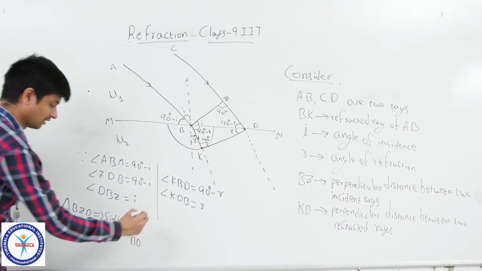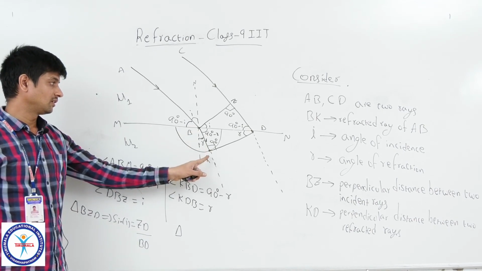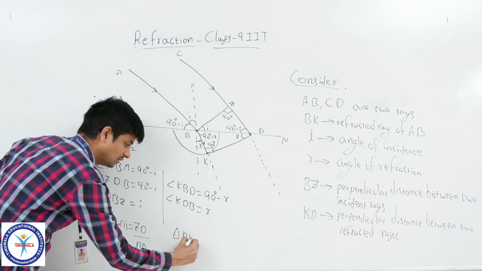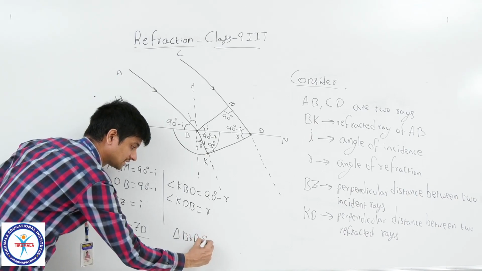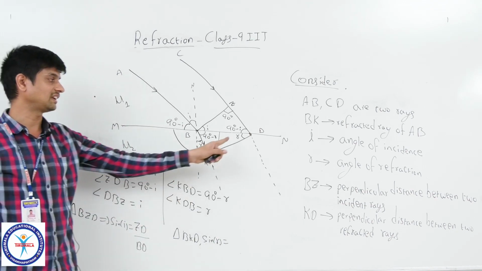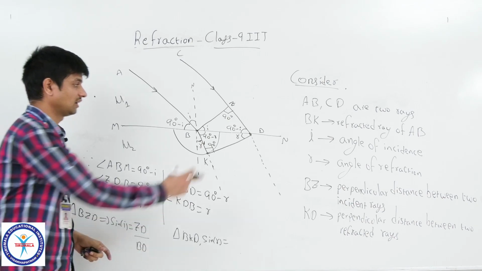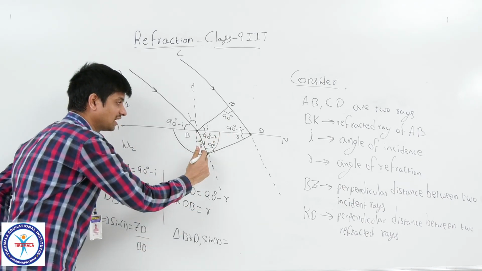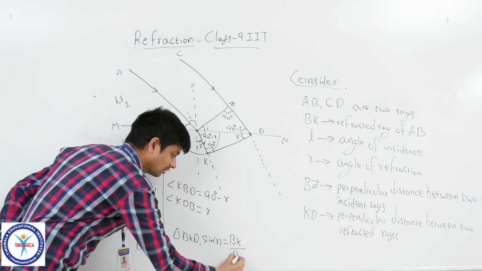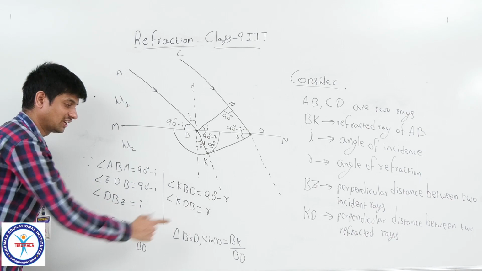In the same manner, from the right angle triangle BKD, sin R equals opposite side by hypotenuse, which means BK by BD. You can see here ZD by BD, BK by BD.